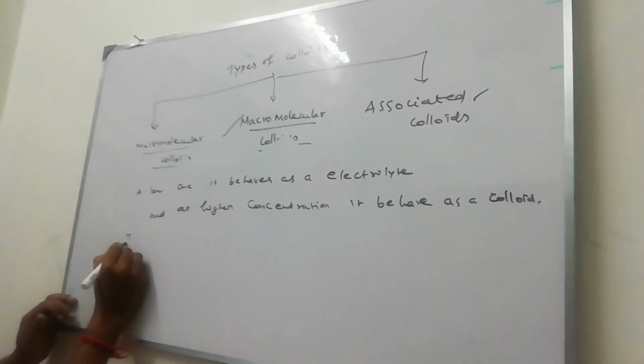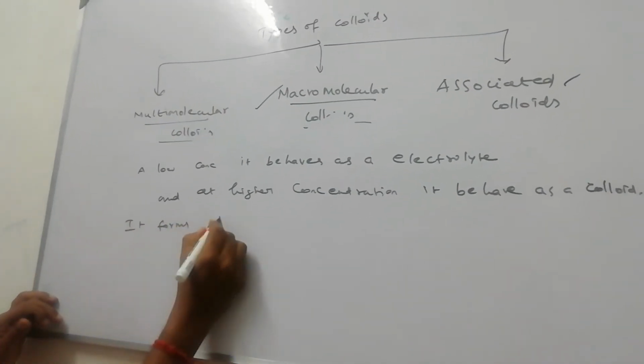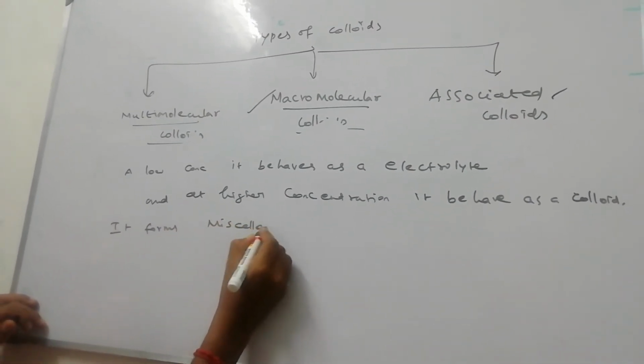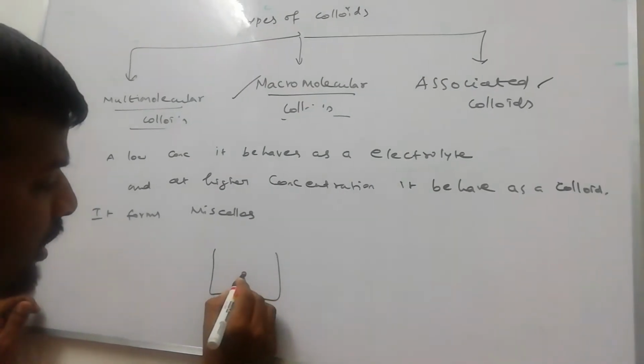It forms micelles. What is a micelle? We learned it in 10th standard.